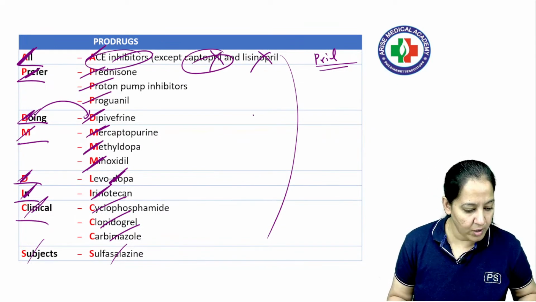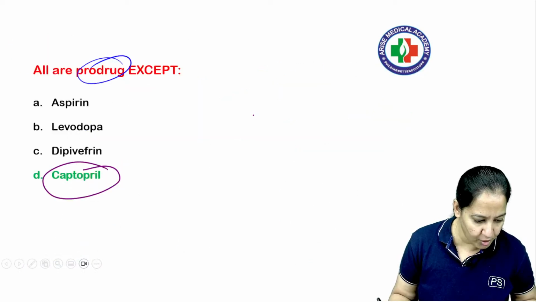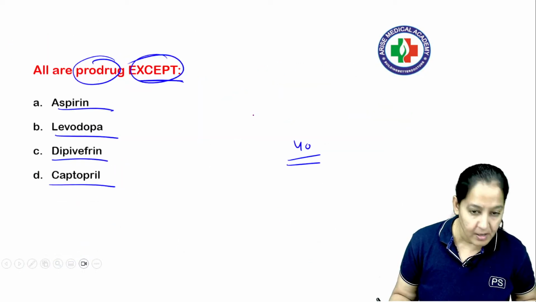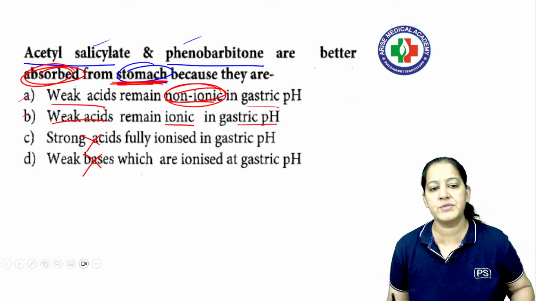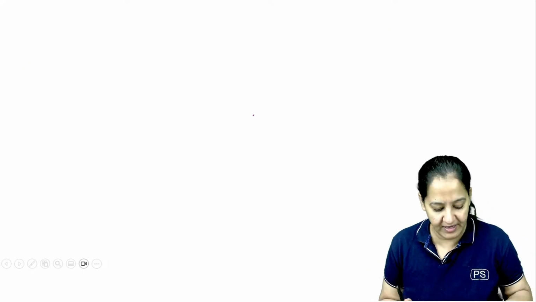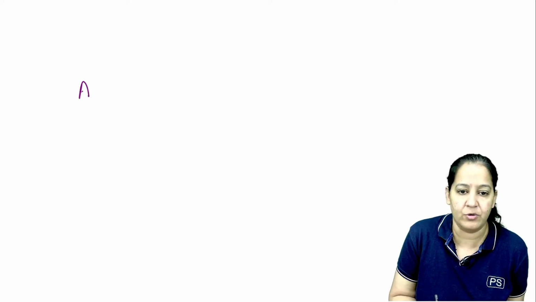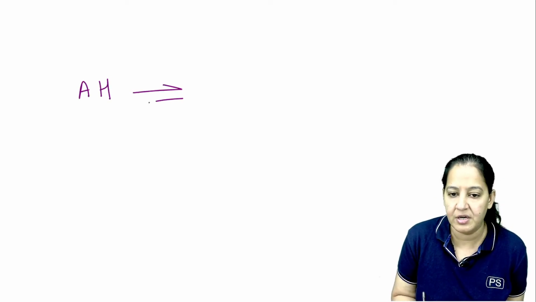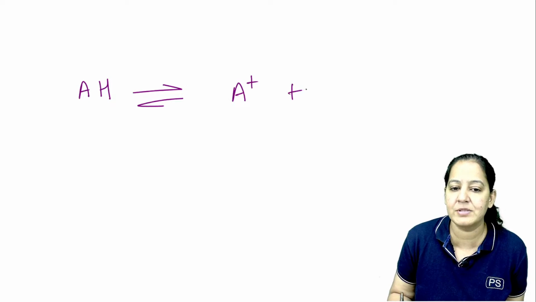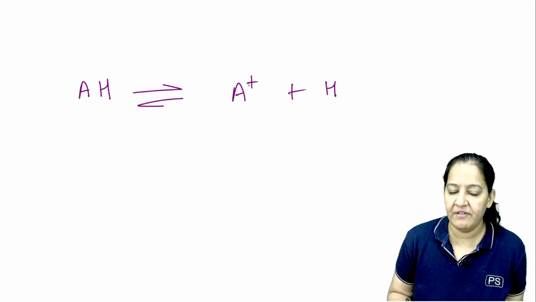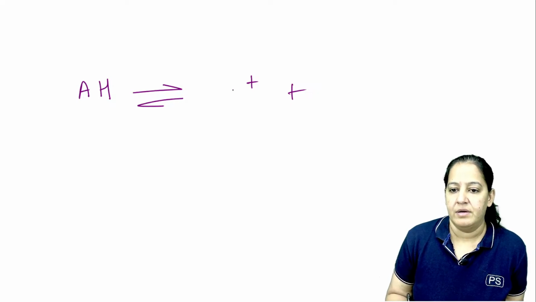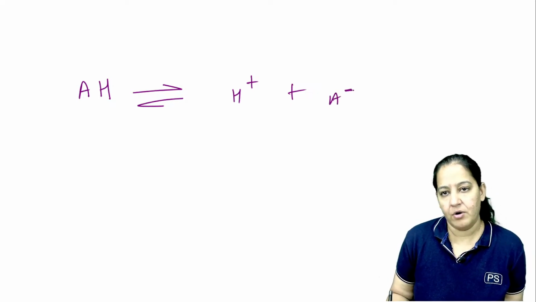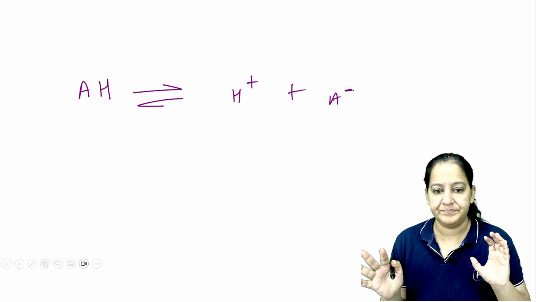Can I go ahead? Now what Vineet is asking: is aspirin better absorbed in ionic form? Ma'am, no, Vineet. So let me come to the last question. You are confused in this question. Any drug, Vineet, any drug, acidic or basic. Just take the example of an acidic drug, AH. It will ionize as H positive and A negative. Got it? This is the ionization.